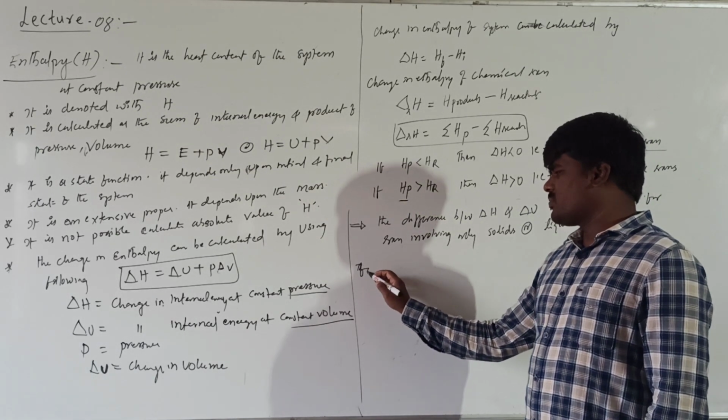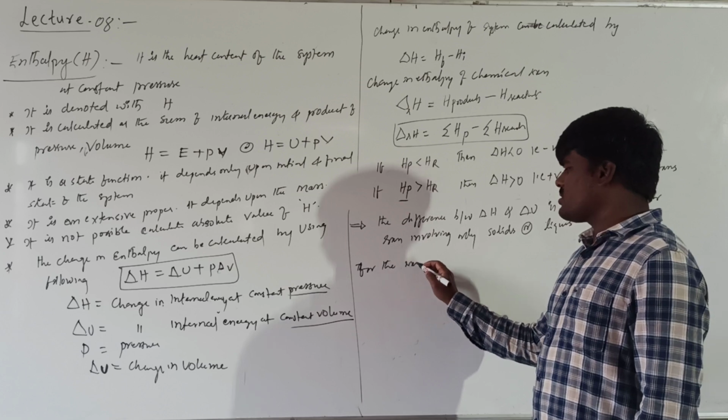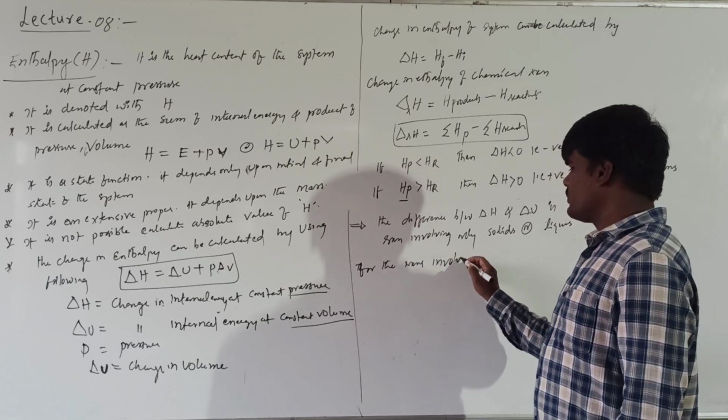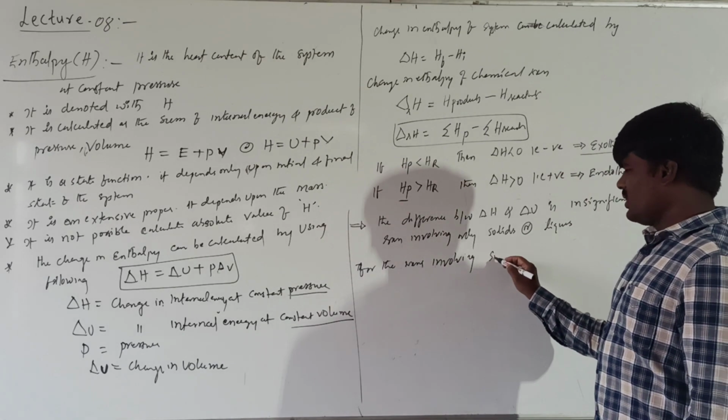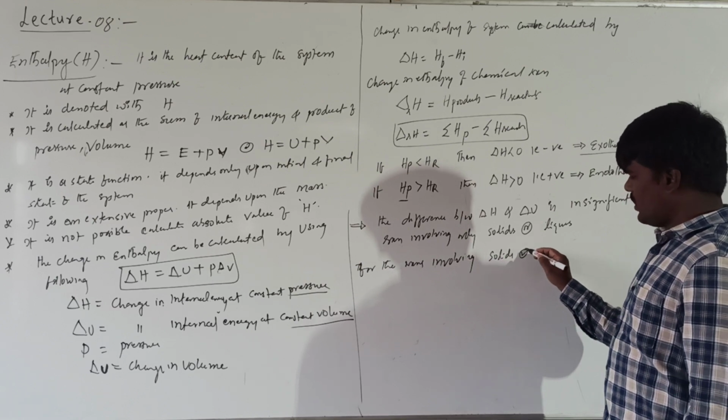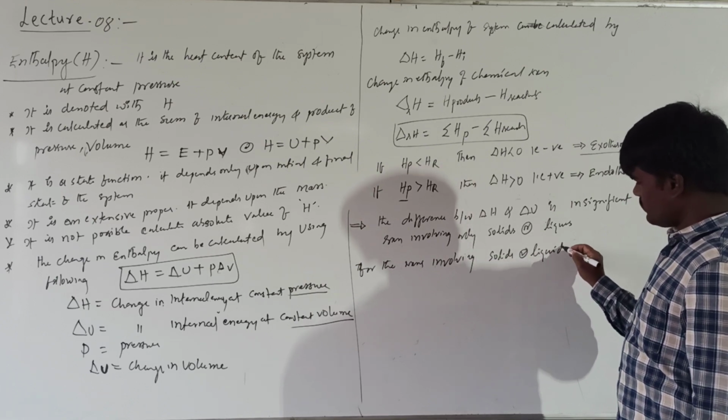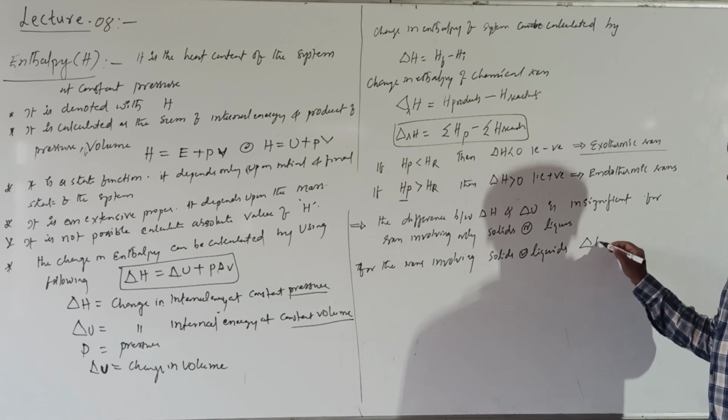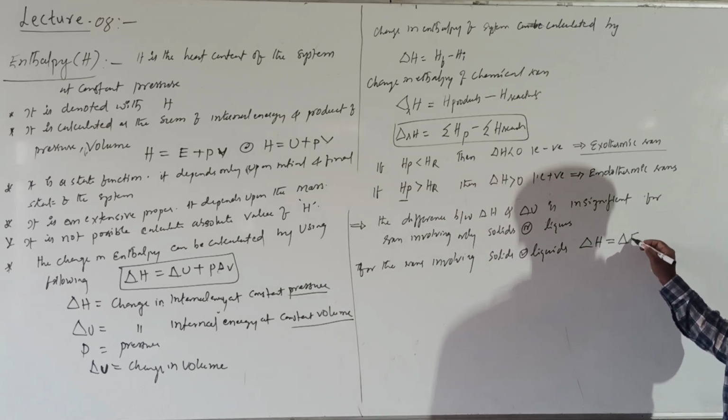For the reactions involving solids or liquids, delta H will be equal to delta E. This is a very important relation.